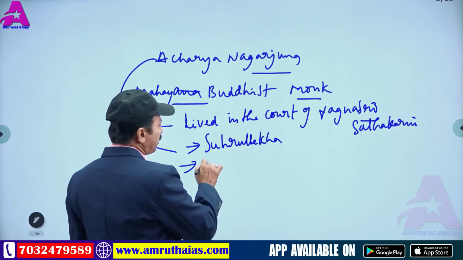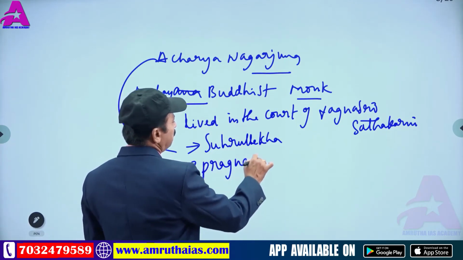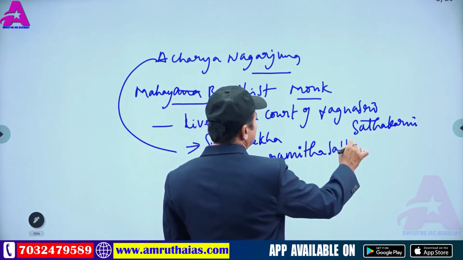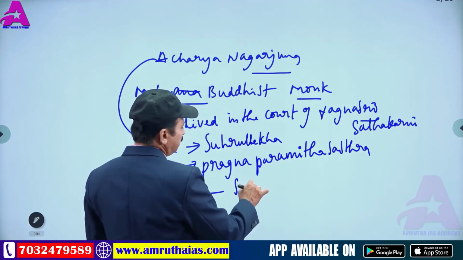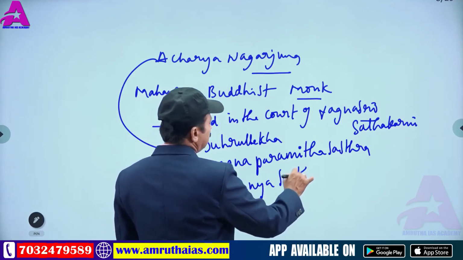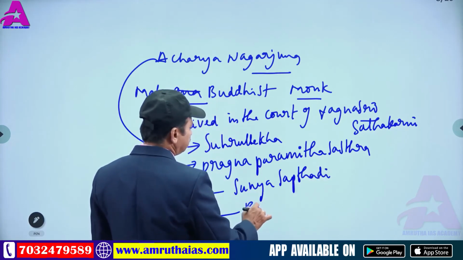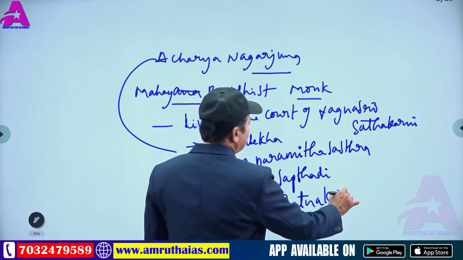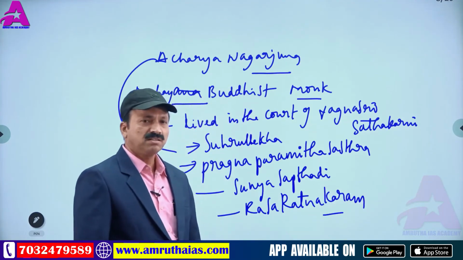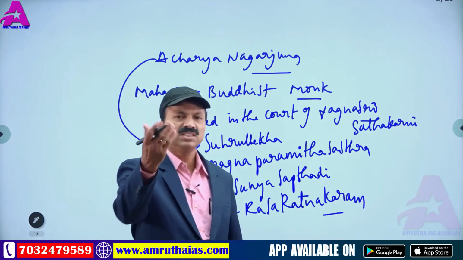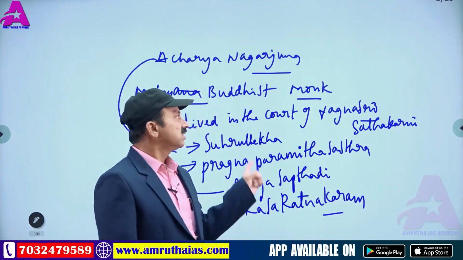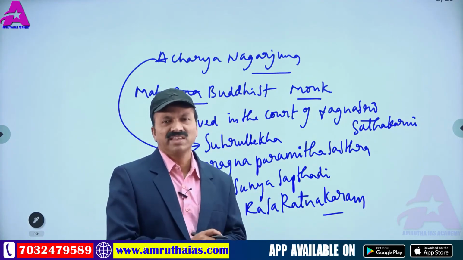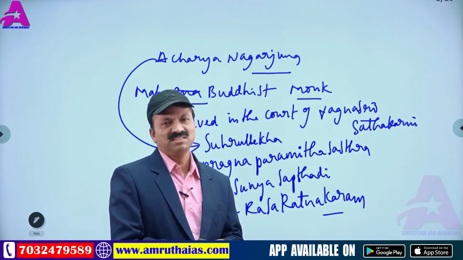Suhrul Lekha. Prajna Paramita Shastra. Sunya Saptadi. Rasaratnakaram. Arogya Manjari. Ratnavali Rajaparikatha. We are going to see these books once again while discussing later. So this also became another important source, Acharya Nagarjuna. There are a number of books, so you have to remember all these important books.